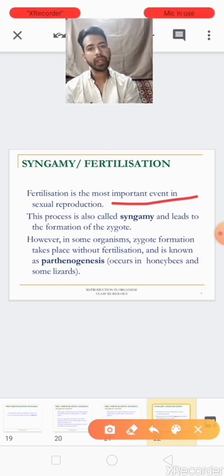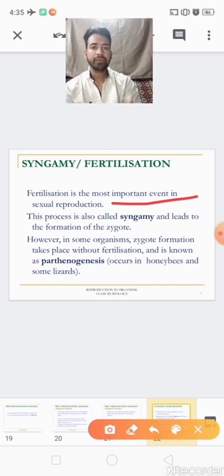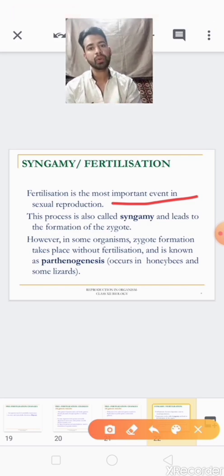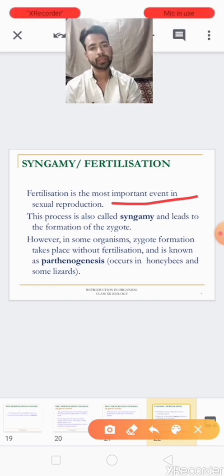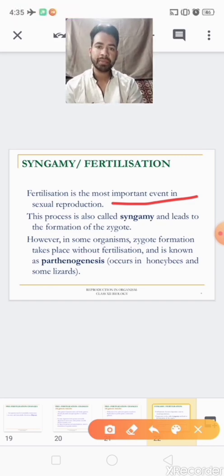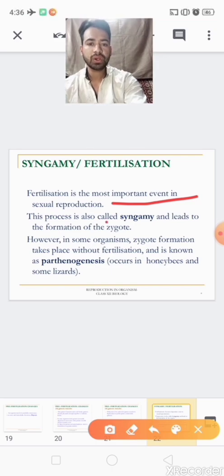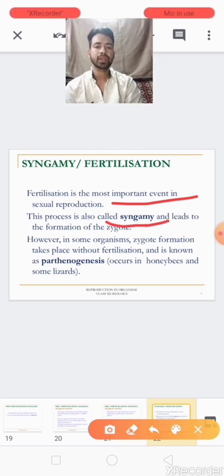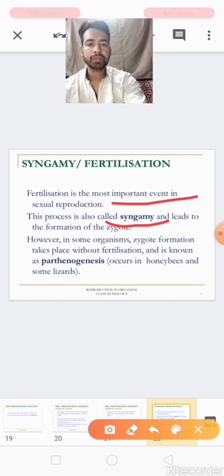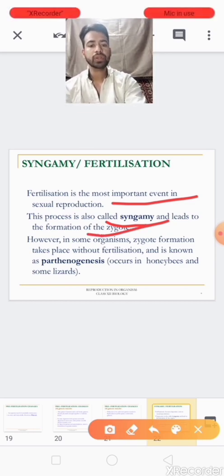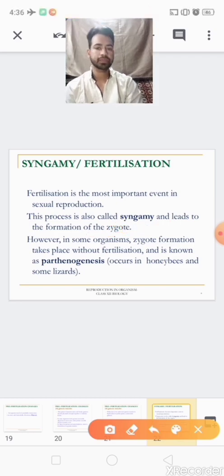Haploid means having one complete set of chromosomes, that is N, and diploid means having two sets of chromosomes, that is 2N. So from haploid gametes the diploid zygote is formed. This process is also called syngamy, that leads to the formation of zygote.